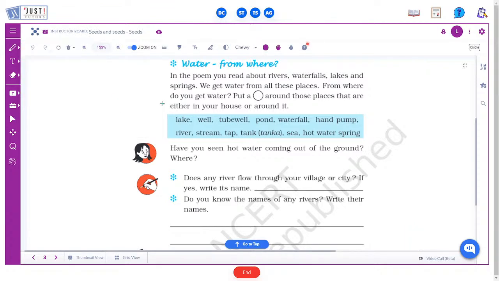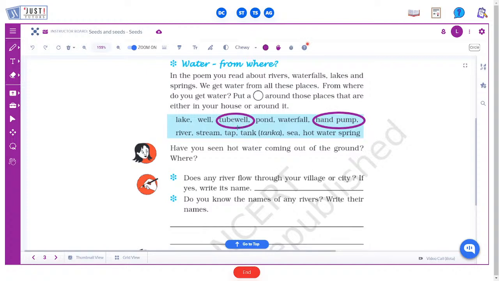So let's begin. Like we can circle the places that we have around our house. If I talk about me, I have a tube well around my house. I can circle that. Then we have hand pump.